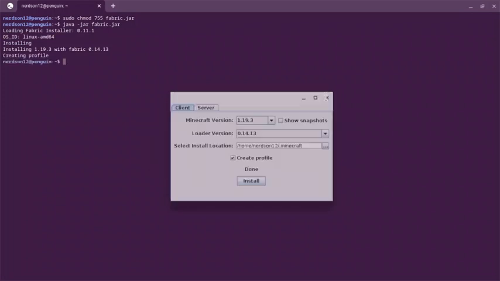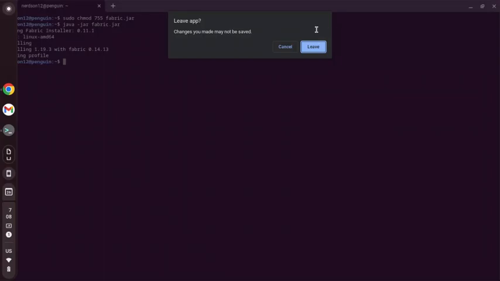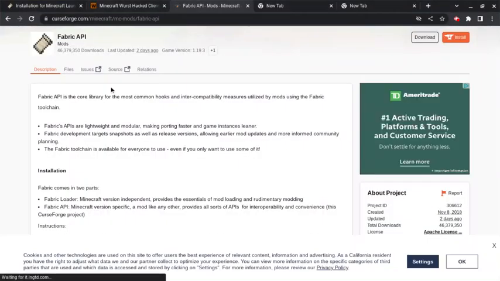Alright, there we go. Now we have done that, we can go to this, which is Fabric API, which a lot of these mods require. So we're going to download this.